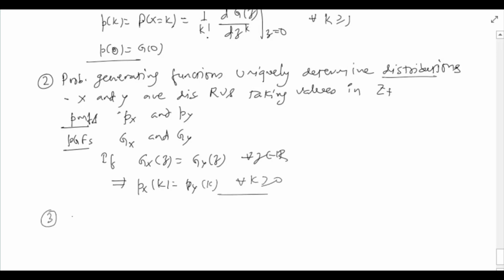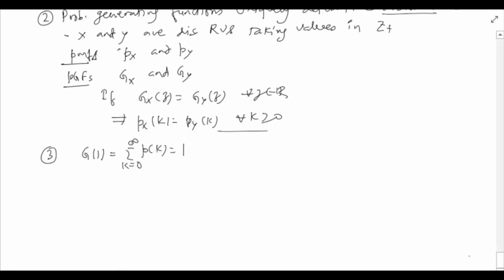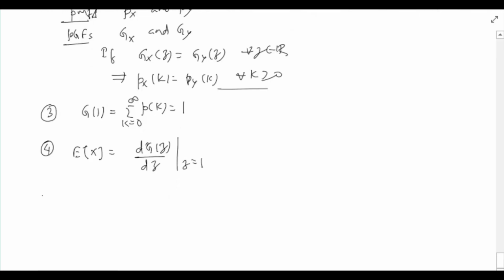The third property says that G(1) equals the summation over k from 0 to infinity of p_k, and so it equals 1, given that X is a proper random variable, which is an assumption that we are making all through. The fourth property tells that expectation can be computed from the PGF of the random variable. In particular, the expectation of random variable X turns out to be equal to the derivative of the PGF evaluated at z equal to 1. In fact, moments of all orders of X can be computed from the PGF.